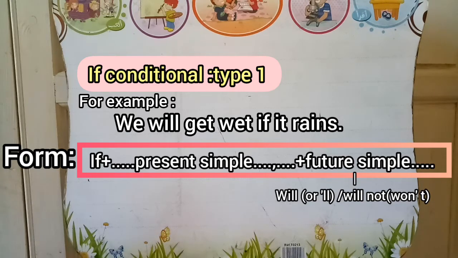Plus the verb in the present simple in the first clause and the verb in the future simple in the result clause or in the second clause. So we have if plus our verb in the present simple in the first clause and verb in the future simple in the second clause or in the result clause.